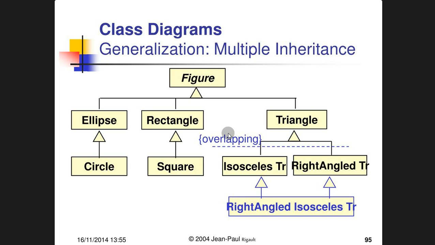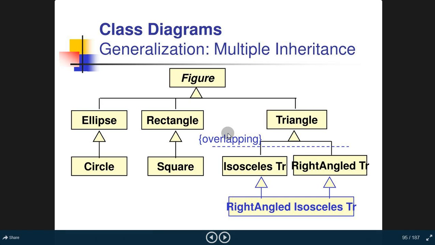the inheritance of triangle or isosceles triangle and right angle triangle, and inheritance of isosceles triangle and right angle triangle is a common inheritance which is known as right angle triangle. The same will be considered here. Ellipse, in case of ellipse the inherited part is circle. In case of rectangle, the inherited part of rectangle is square, because we already know the square is a kind of a rectangle, and the same way the circle is a kind of an ellipse.